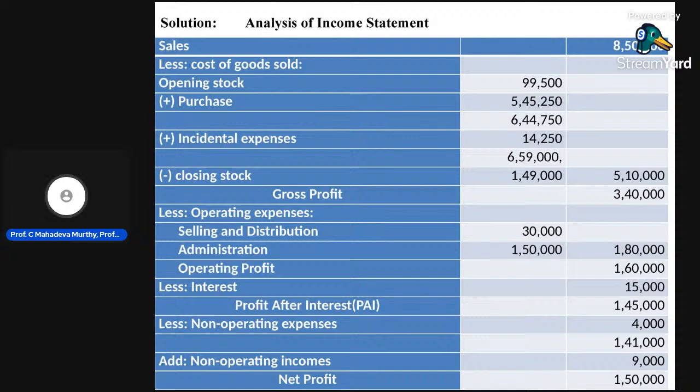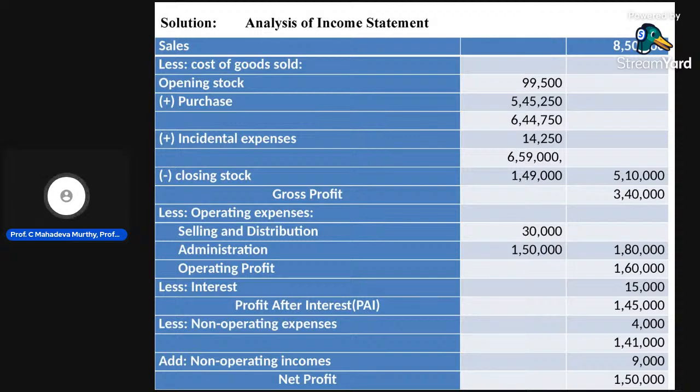Then add non-operating incomes. If there is non-operating income, we need to add that. It is provided in the problem, rupees 9,000. 1,41,000 plus 9,000 is 1,50,000. Net profit is 1,50,000. This is the way of calculation.